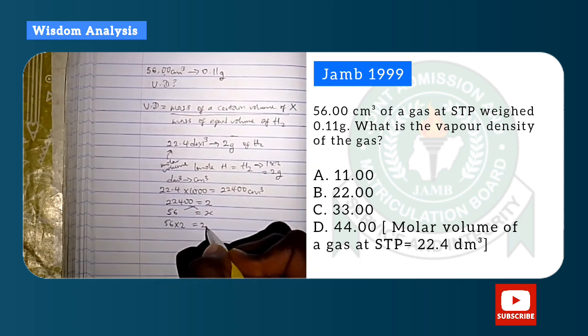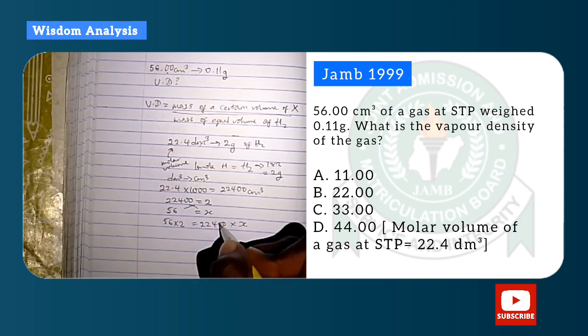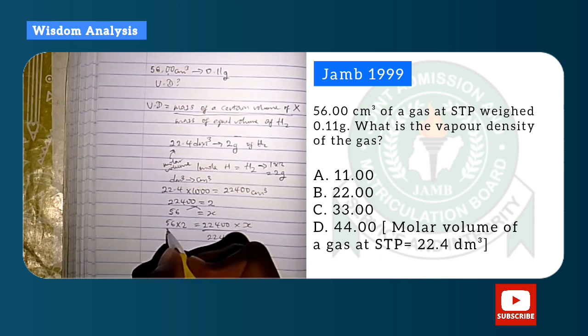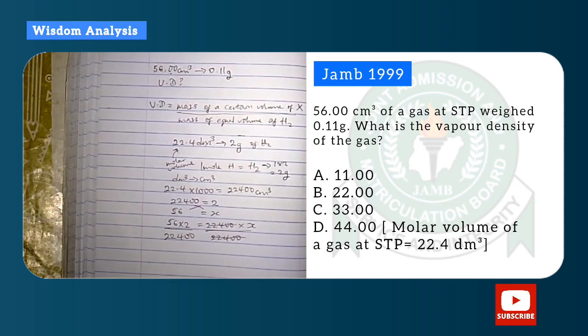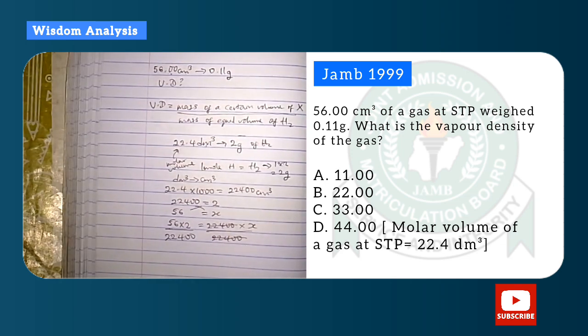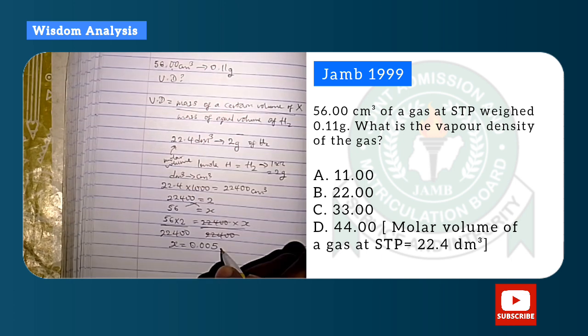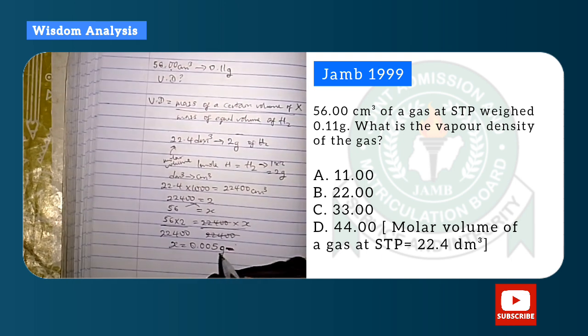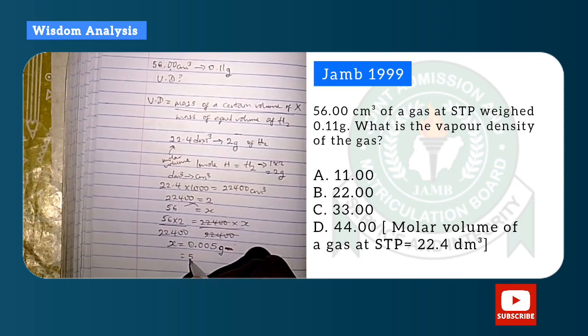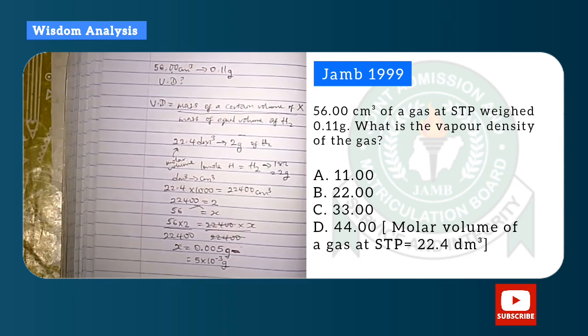Then what will 56 centimeter cube give us? With that, we'll find the respective mass of hydrogen by normal mathematics. Then what do we have there? So what we have as the mass of hydrogen is 0.005 gram. Okay, so that's the mass that is contained in 56 centimeter cube.